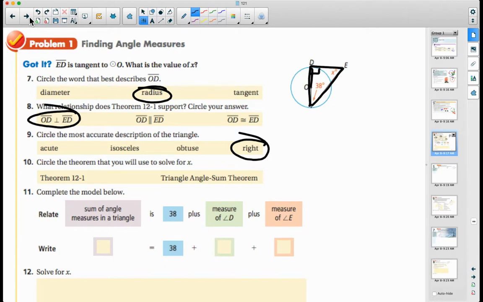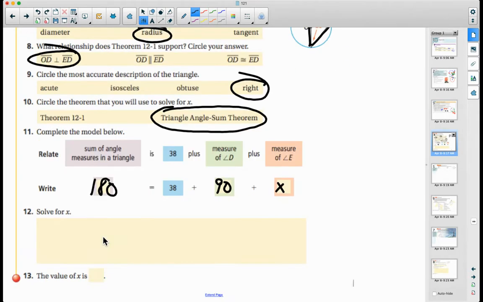Circle the theorem we use to solve for X. I'm going to use the triangle angle sum theorem. Don't I know the measures of the three angles have to add to 180? Absolutely. So the sum of the measures is going to be 180. So that means 38 plus the measure of angle D, which we now know is 90, plus the measure of angle E, which is X.